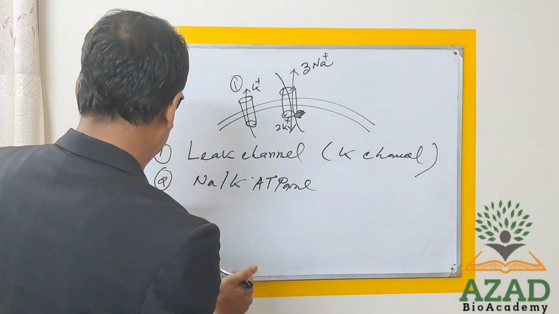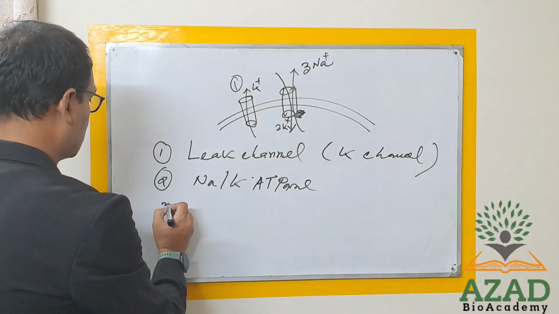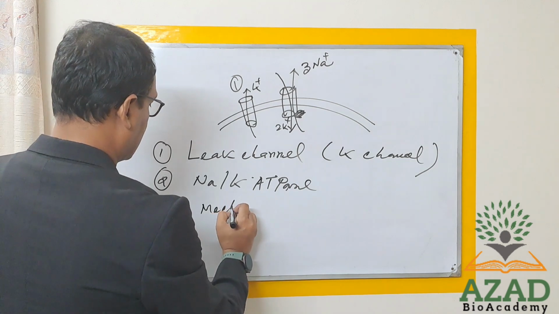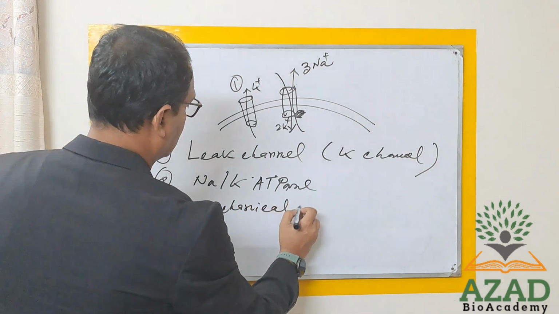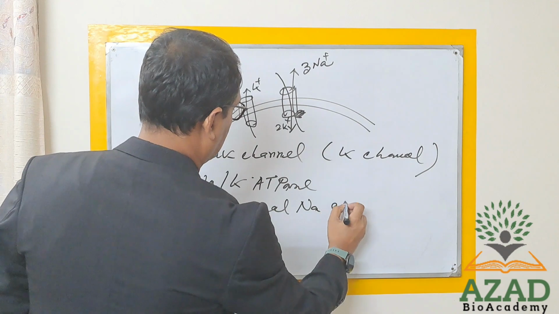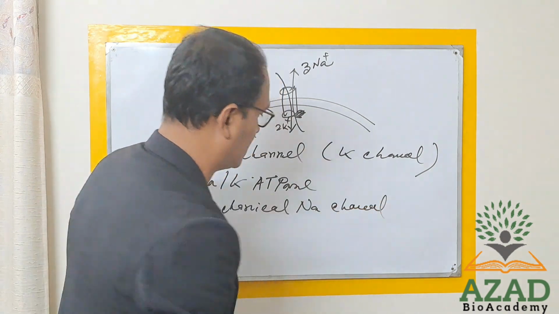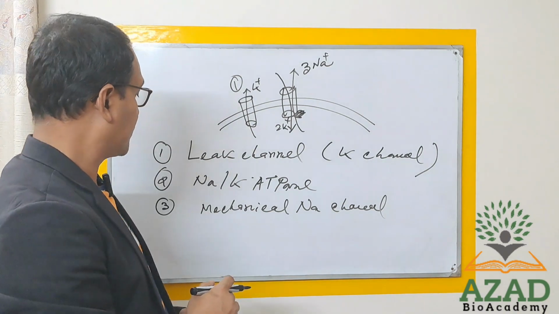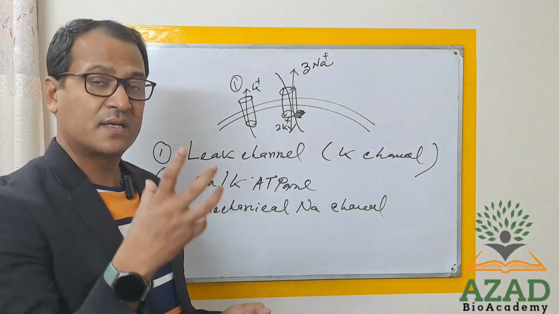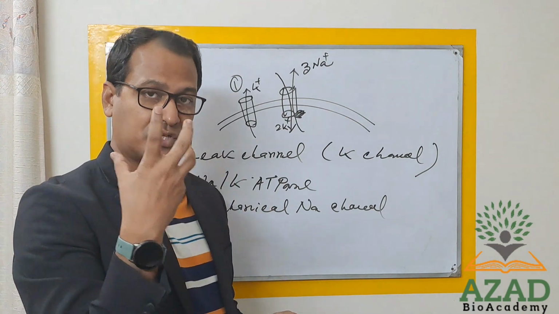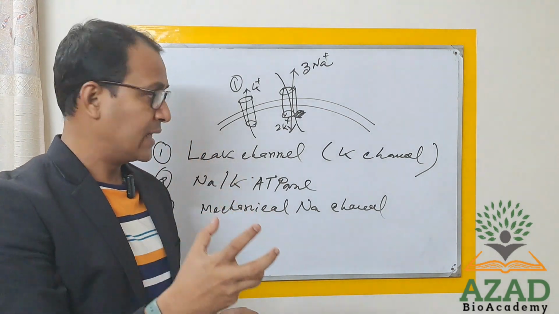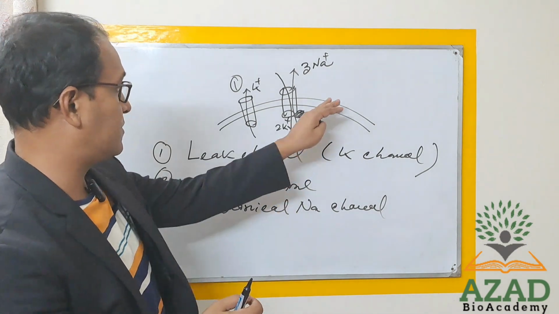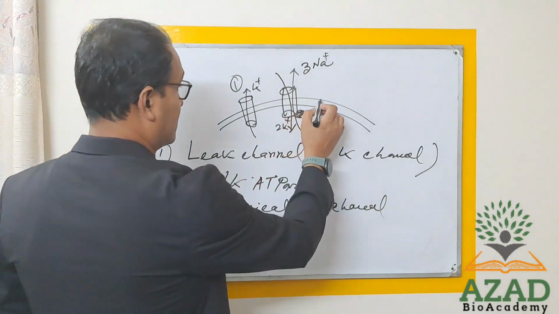Okay, and the third one you can consider as the mechanical sodium channel. What does mechanical sodium channel mean? This is very sensitive to mechanical force, that is, you can say touch or pressure. That sodium channel is present on the surface of the membrane of the nerve cell.